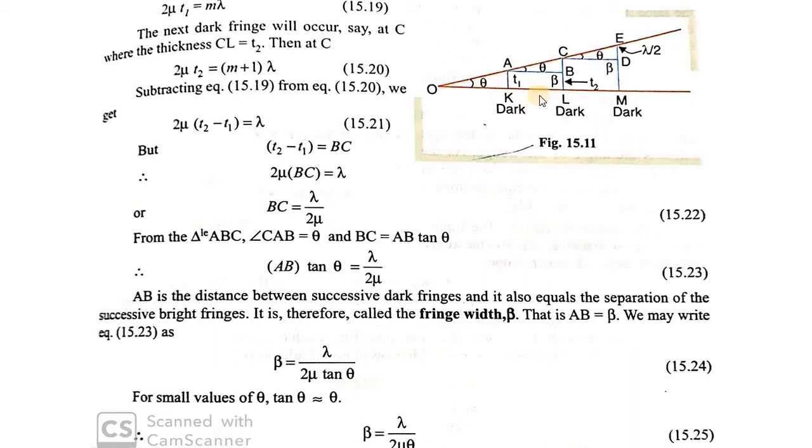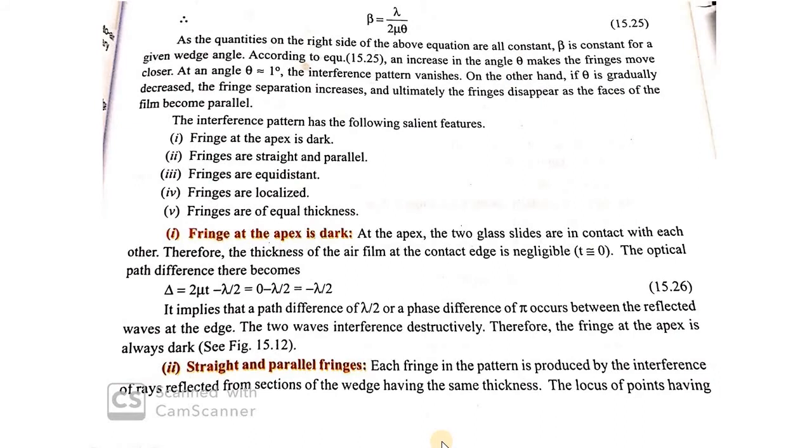AB is the distance between two dark fringes, and that is equal to the fringe width, which I am giving as beta. Beta is equal to lambda by 2 mu tan theta, or beta is equal to lambda by 2 mu theta. I hope it is clear for you. You just read through the text.